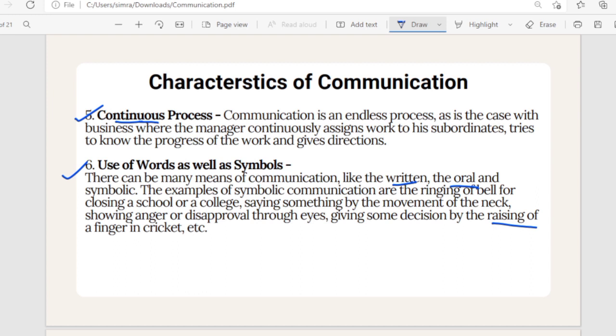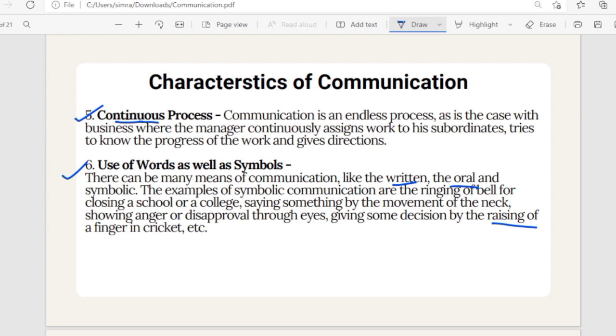Now, why am I emphasizing each of these points? Because when we solve the PYQs of SET and NET, you will see so many questions from characteristics itself. So make sure you are writing at least these main highlighted points: that it is continuous, it requires two persons, and there should be mutual understanding, there should be exchange. Because this is asked, I am emphasizing it a lot. Don't ignore it just because it is characteristics. Don't think, oh, why do we have to learn this? No, note it down. It is important.